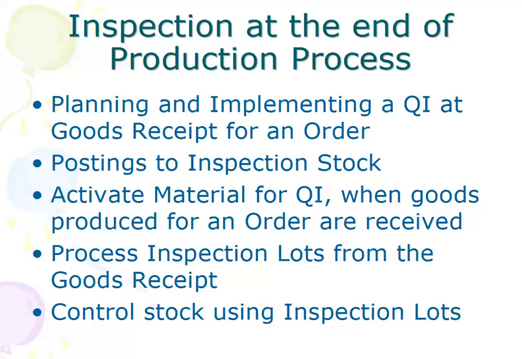Apart from this, whenever we receive the goods, then how an automatic quality inspection can be activated for those goods. So when you receive certain goods, there may be different scenarios, different conditions, different prerequisites, based on which you can decide to put certain material under quality, or free certain materials from quality inspection. So you may not end up doing 100% of the inspection. This may not be possible, so this may not be needed also.